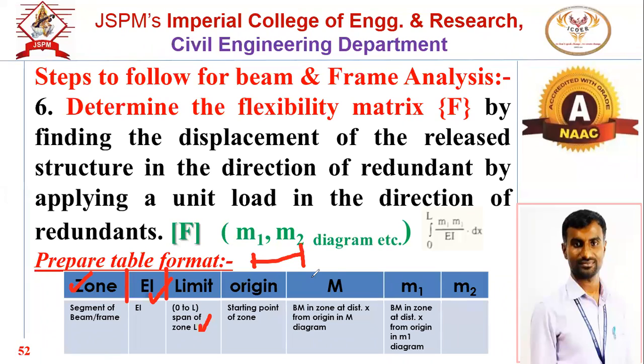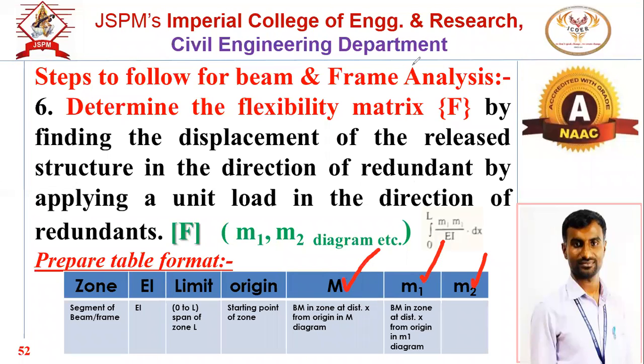The next important columns are capital M, then M1 and M2. These three parameters are nothing but the bending moment equations at a section X. For capital M, we have to refer to the M diagram, whereas M1 and M2 are also bending moment equations, for which we have to refer to the M1 and M2 diagrams separately. Means if DSI is 2, there will be three diagrams: first the M diagram, next the M1 diagram, and third the M2 diagram.